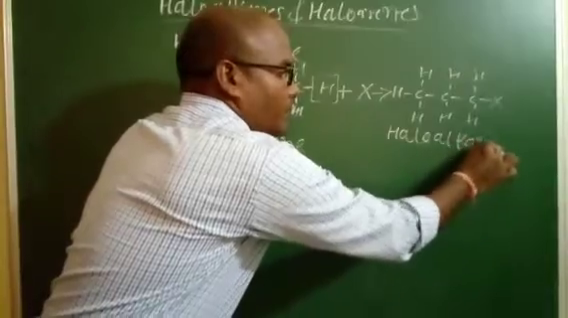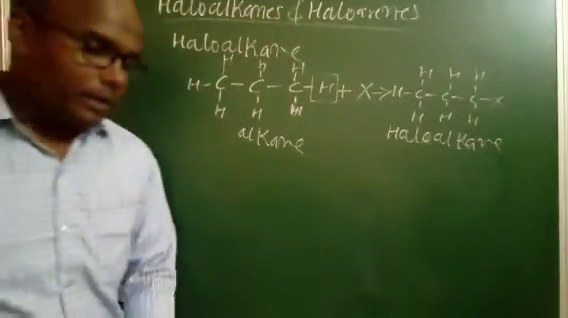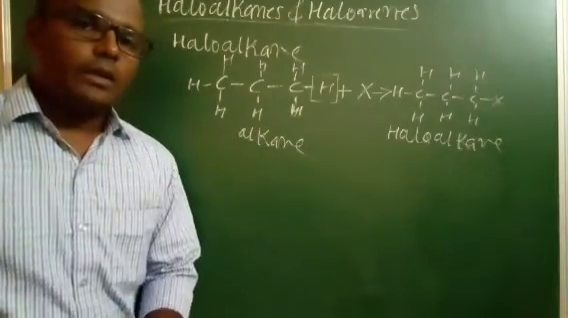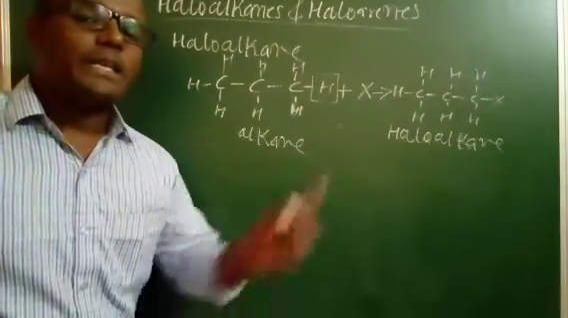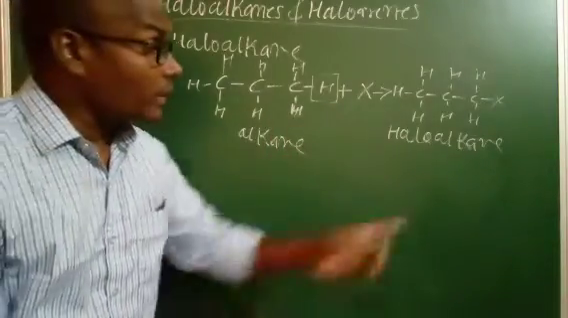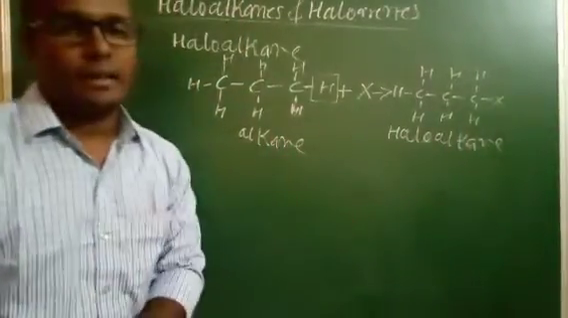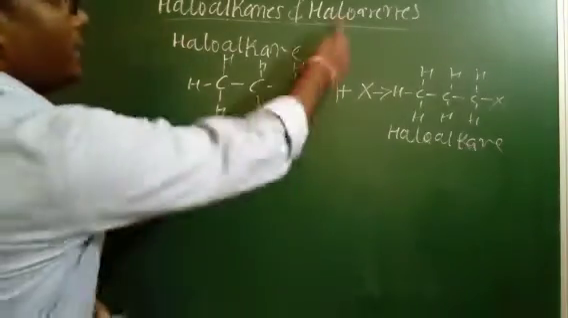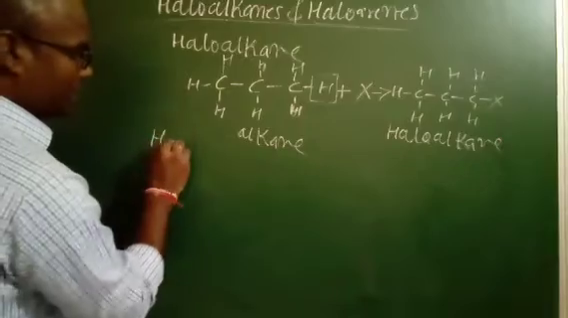Haloalkane. It means the aliphatic hydrocarbon, that is the alkane, in which the hydrogen atoms are replaced by the halogen. That is what we call a haloalkane. Understand? So next is haloarenes.